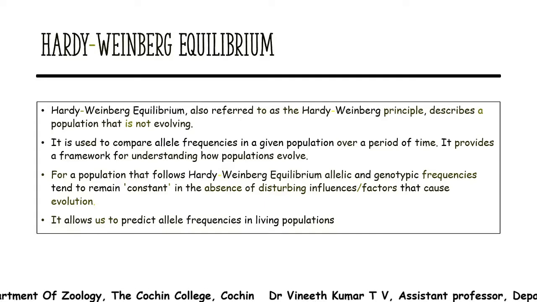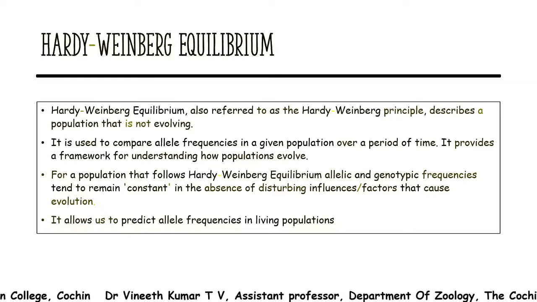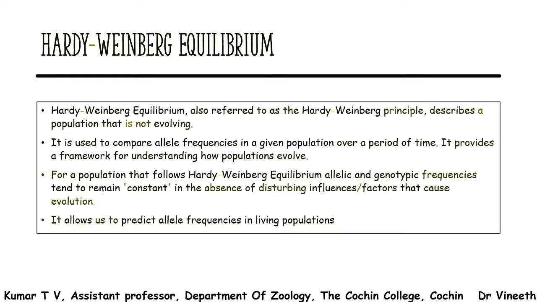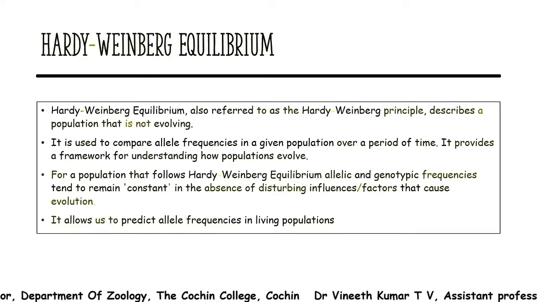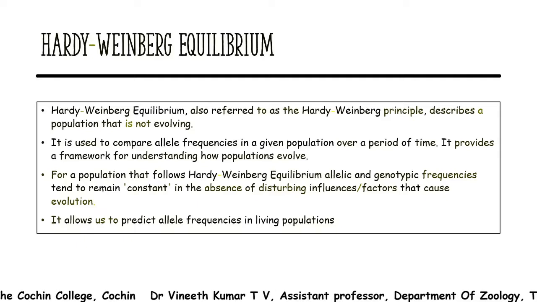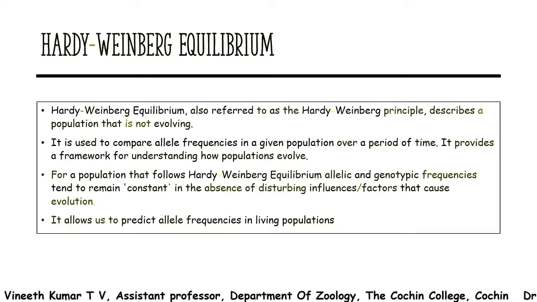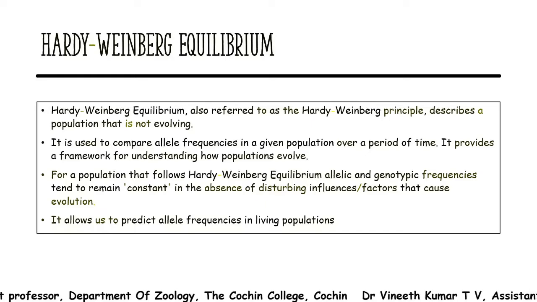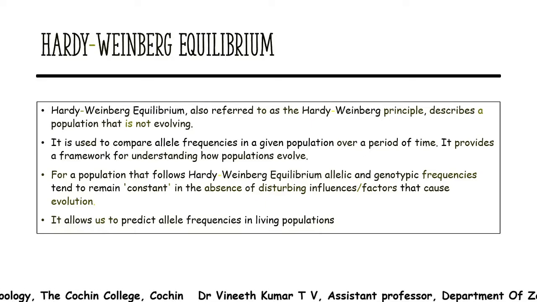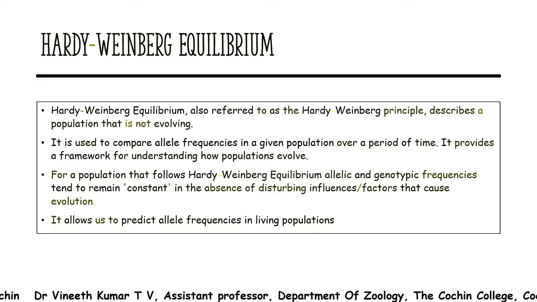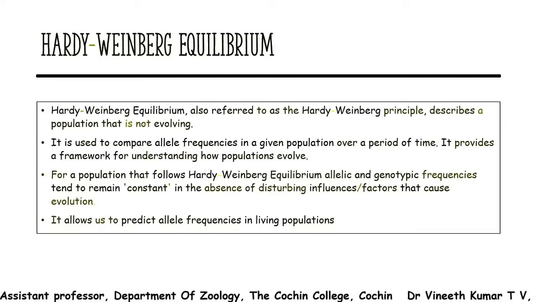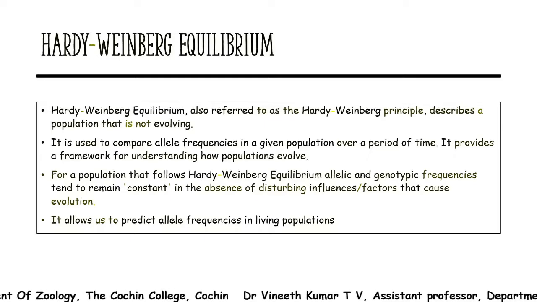Then natural selection, and there are other processes also which cause a change in gene frequencies. So when such forces are not acting in a population, the population's gene as well as allelic frequency will remain constant generation after generation.